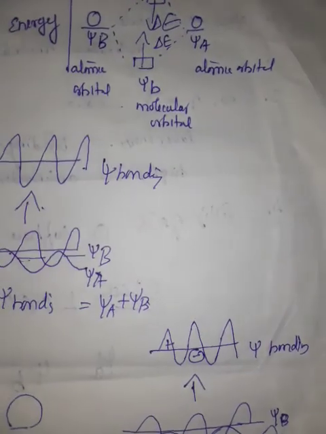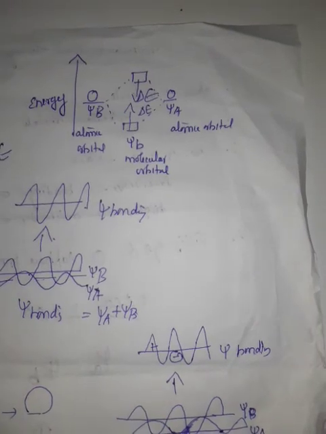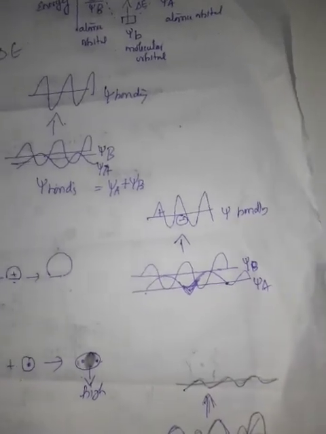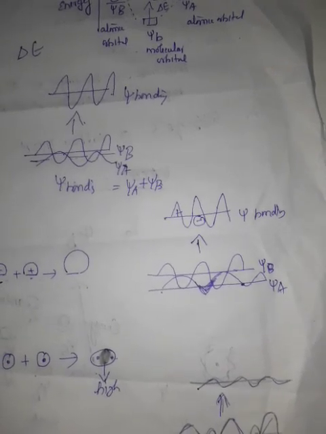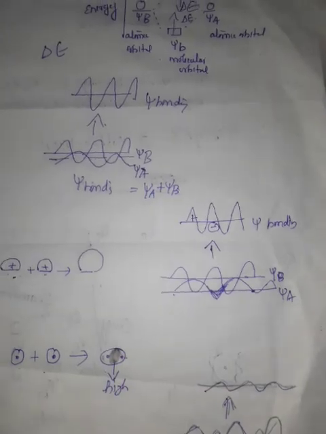This is clearly given in your book, page number 98. You can go through bonding and antibonding, the principles laid down on LCAO, how the crest and trough are followed for bonding and for antibonding. Everything is clearly given in the book.